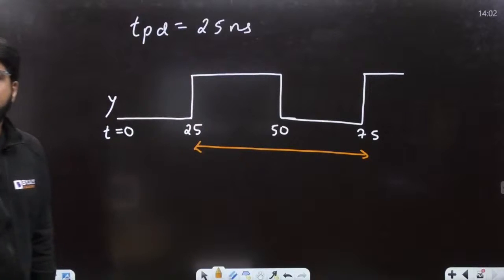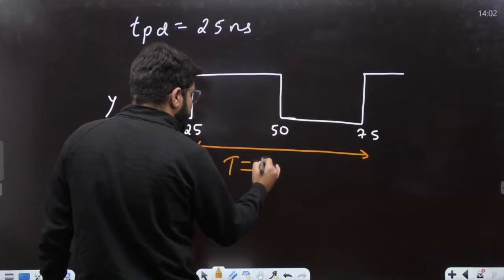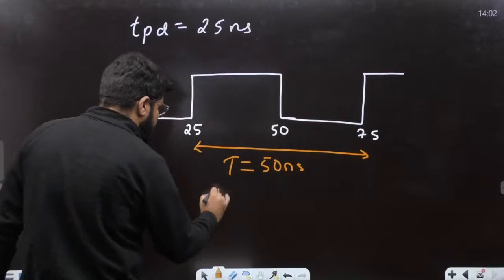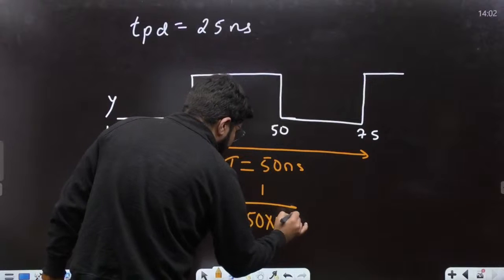What is the time period? ठीक है? What is the time period? So the time period of the waveform obtained is clearly 50 nanoseconds. The timing is 50. So your answer should be 1 upon 50 into 10 power minus 9.